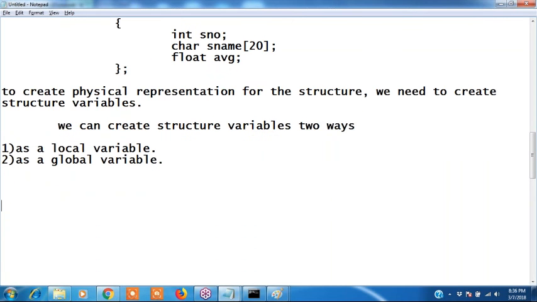We can create structure variables two ways, as a local and as a global. Okay, how to create a local variable? Now I will show you. Struct student is a data type name.